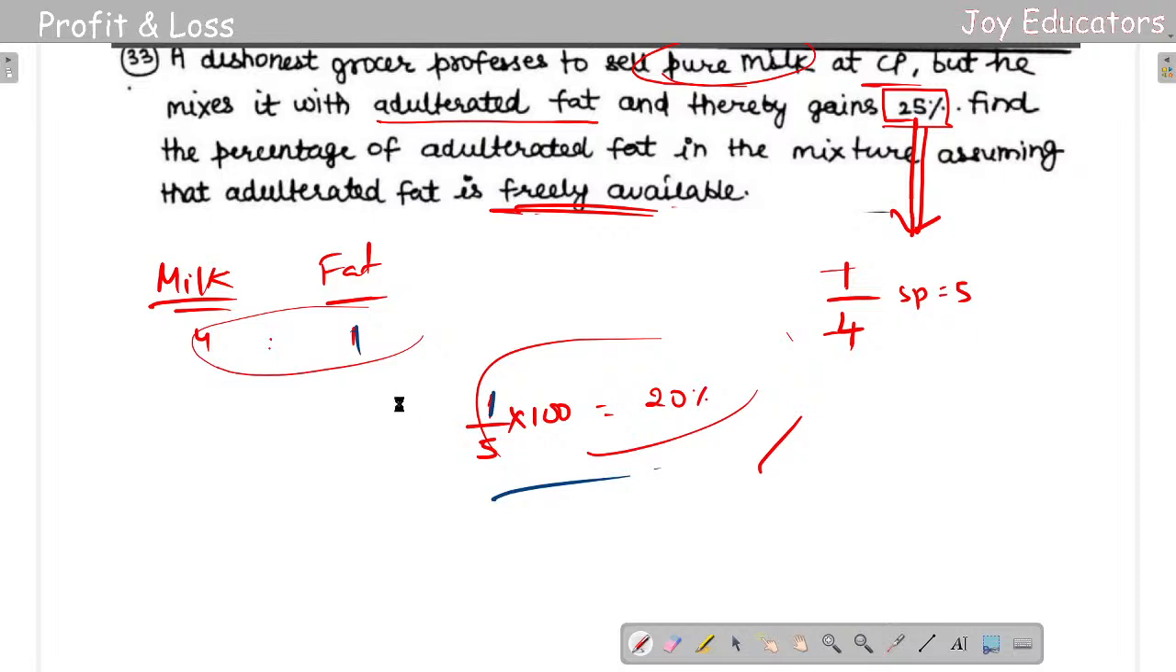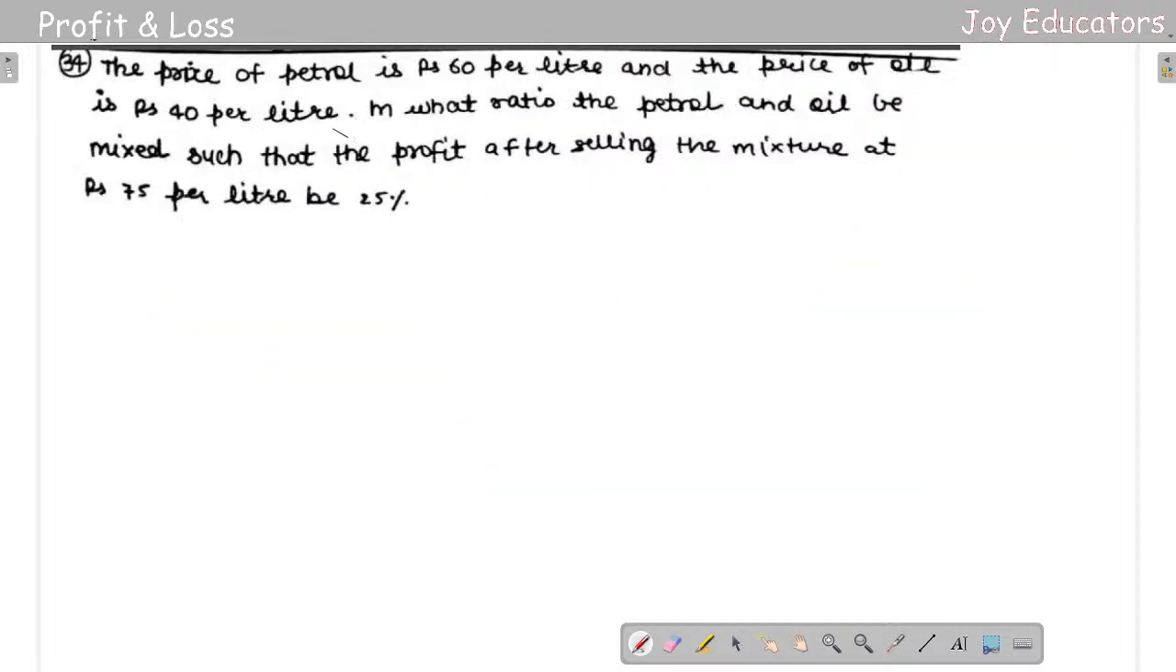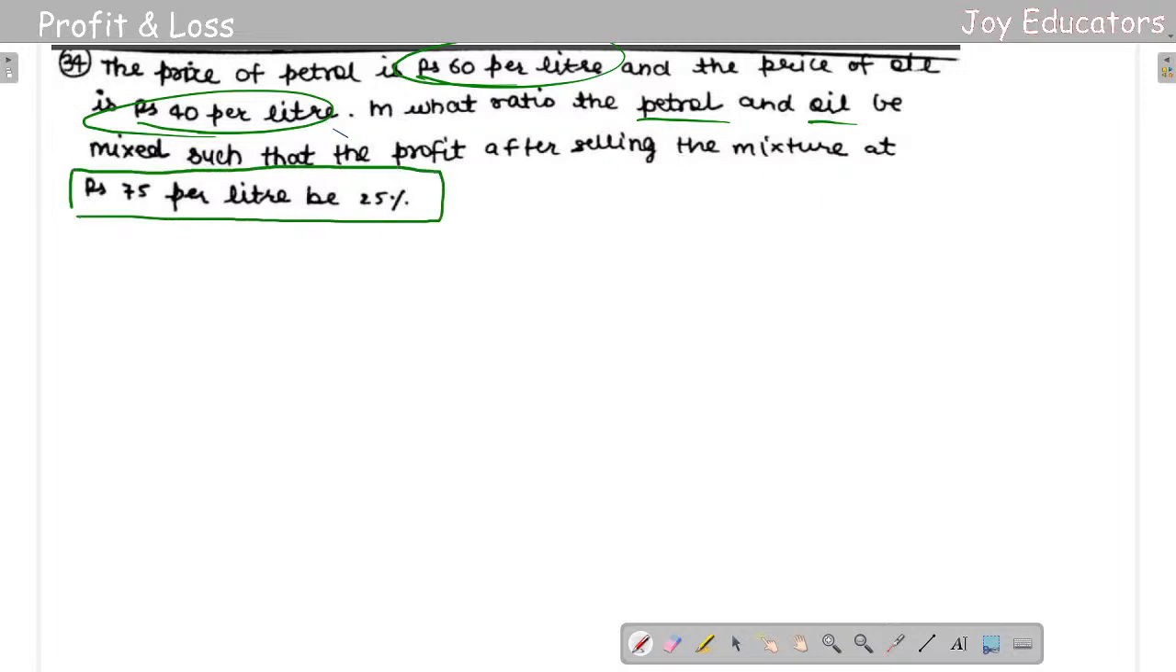Okay, next question. So the price of petrol is 60 rupees per liter and the price of oil is 40 rupees per liter. In what ratio the petrol and oil be mixed such that the profit after selling the mixture at 75 rupees per liter be 25%?